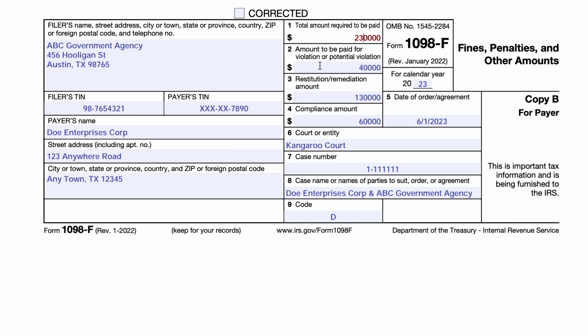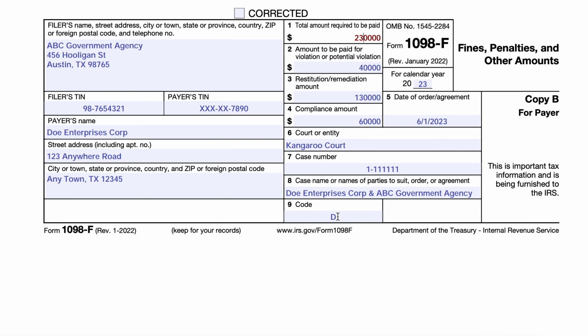So the rest of this really has to do with determining the date of the order and, if this was a court case, documenting that information. So in this case, the date of the order or the agreement, June 6, 2023, we entered the name of the court. Obviously, it would be a district court or however courts work in your state. And then a case number that was assigned by the court, followed by the case name or the names of the parties to that suit. So all of this is just informational.